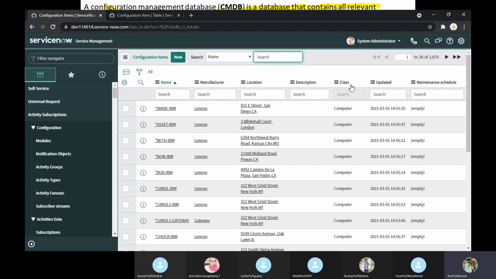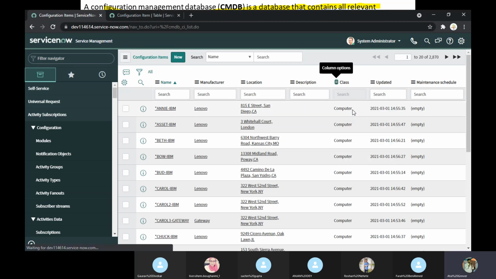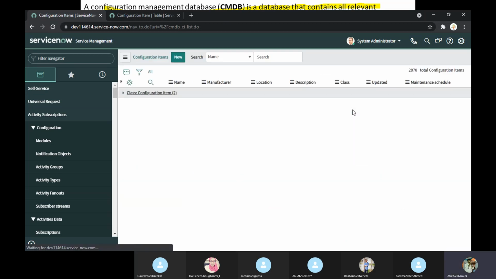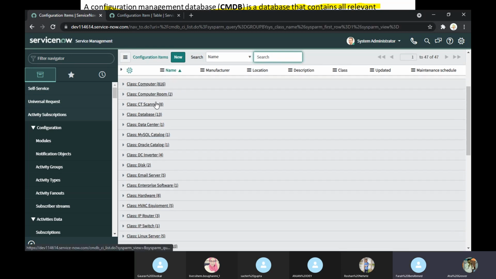See, this is the total out-of-the-box demo data given by ServiceNow. Let me show you the group by class. 47 classes they have given to us.